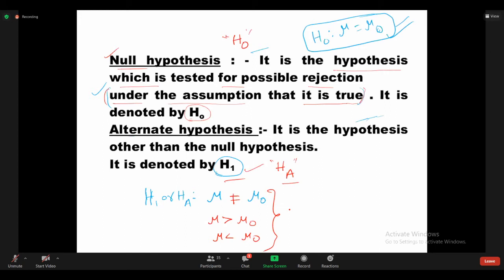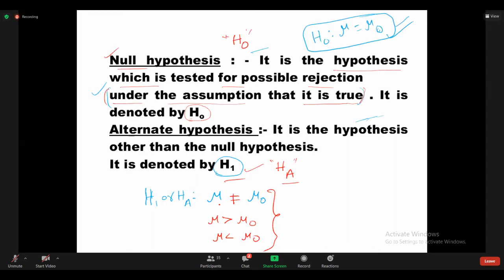Can anyone confirm whether it is clear up to this point? What is a hypothesis? What is a null hypothesis and an alternative hypothesis? Only then can we go further. If you have any doubts, we'll discuss now. We discussed three definitions: hypothesis, types of hypothesis, null hypothesis, and alternative hypothesis.